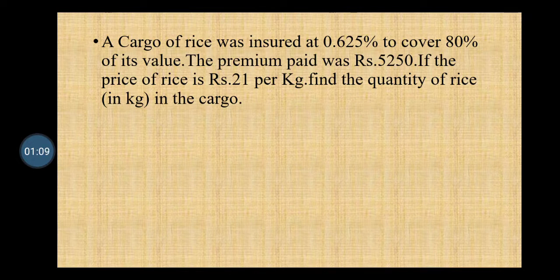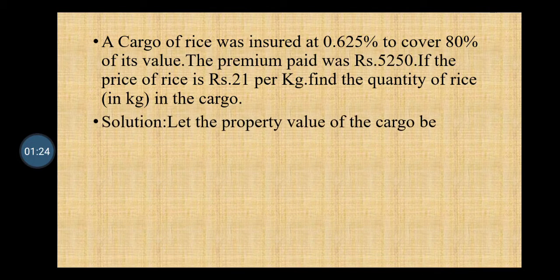In that cargo there is rice, and the cost of rice is rupees 21 per kg. So we have to find the total quantity of rice in the cargo.